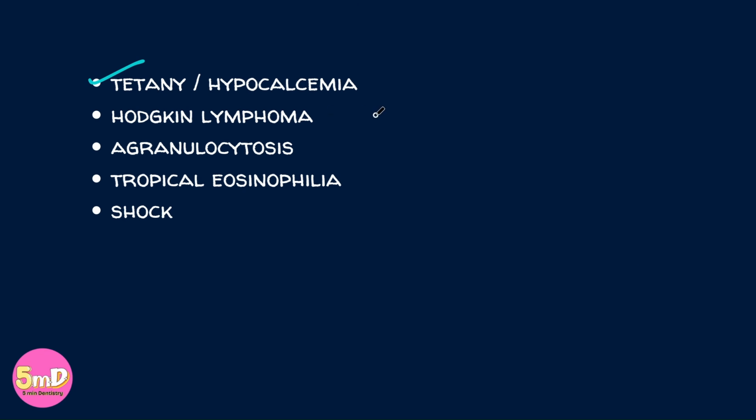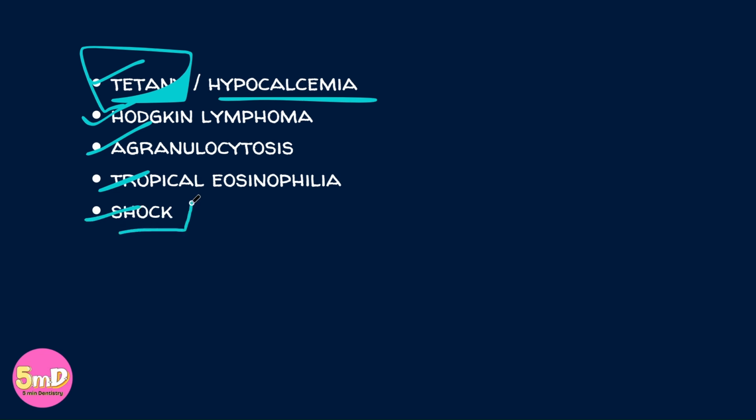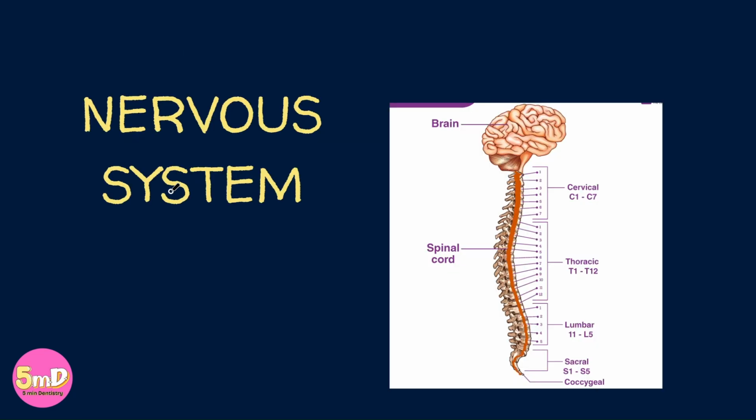Tetany or hypocalcemia, what is the cause of it? It will also come in your endocrine topic. Regarding tetany, you should know what the clinical features seen in tetany are. Hodgkin's lymphoma, agranulocytosis, tropical eosinophilia, and shock. Shock is very important in general surgery. Here it has been asked once or twice.